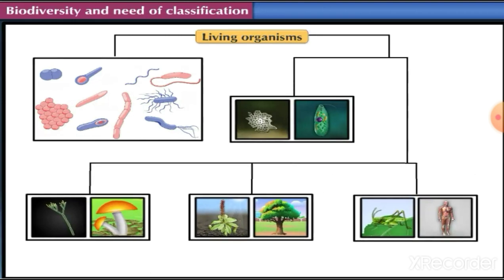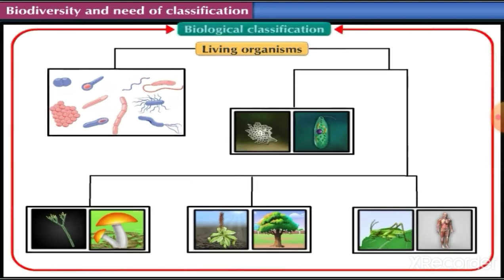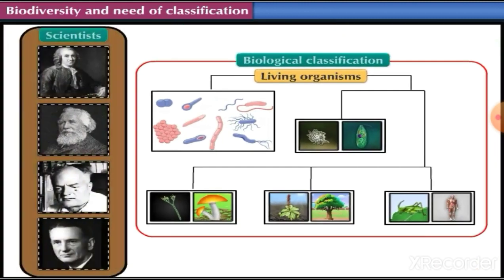This process of dividing living organisms into groups and subgroups is called biological classification. Today's biological classification of living organisms is an outcome of the efforts of many scientists. Many scientists have contributed in the development of present classification system.